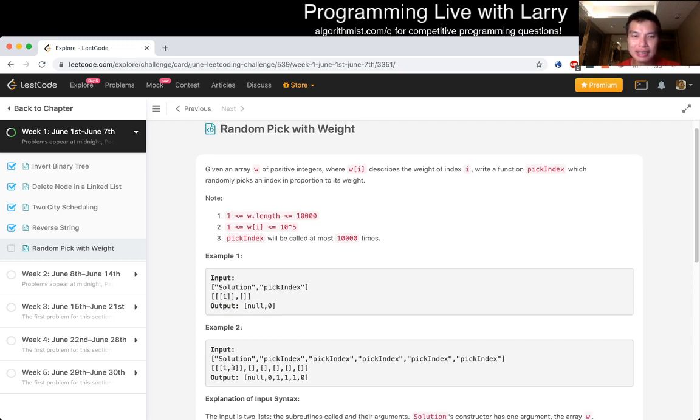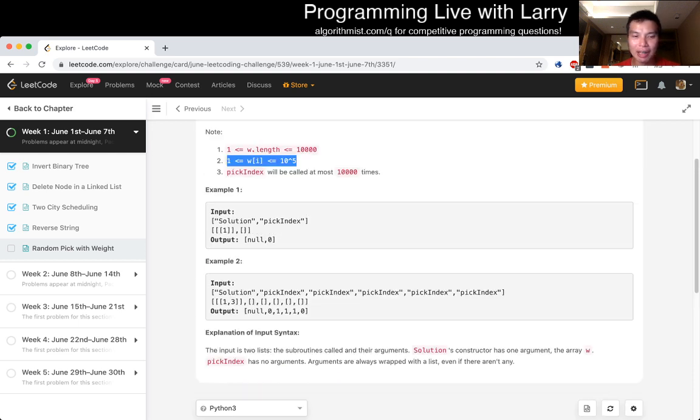And the idea is just, for each weight, let's calculate the prefix sum, and then roll a number between 0 and the sum, maybe sum minus 1, and then you could do a binary search to see which weight you get into, because the prefix sum is going to be monotonically increasing, and then we have a number.